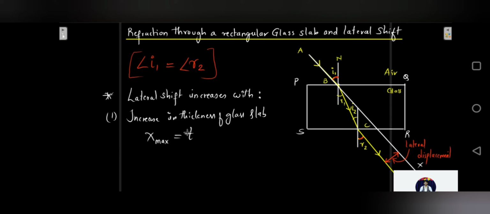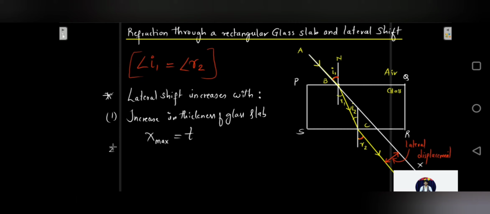So if your thickness of the glass slab is 4 centimeter or 3 centimeter, then the maximum lateral displacement would be 4 centimeter or 3 centimeter. Okay, that is the relation. So the displacement of the emergent ray cannot exceed the thickness of the glass slab. This is to be noted over here. I'll repeat, the displacement of the emergent ray, this lateral displacement, cannot exceed the thickness of the glass slab.